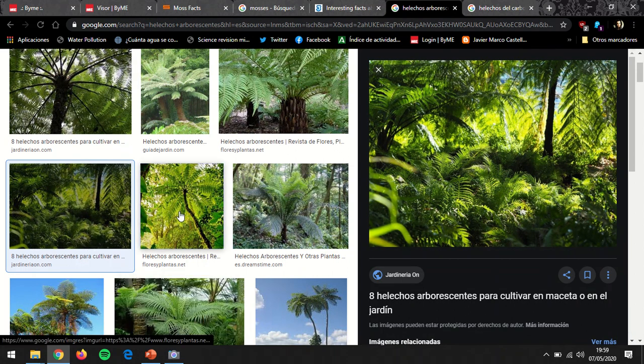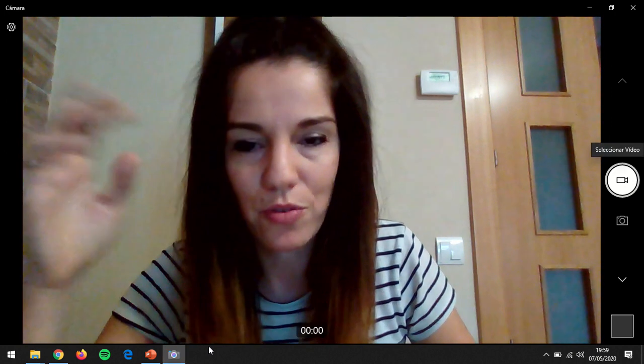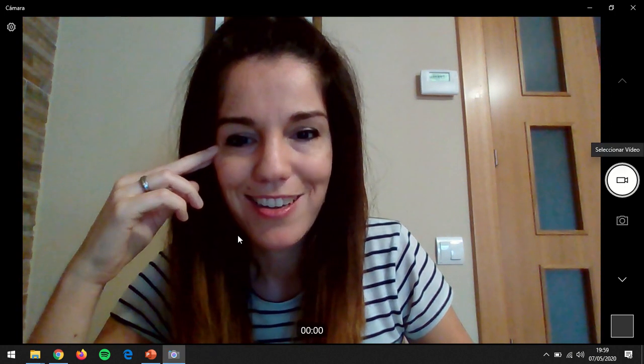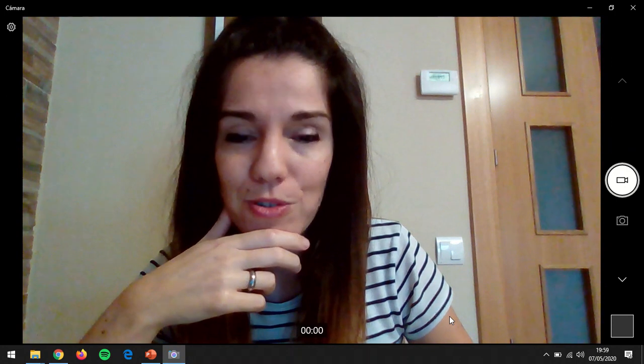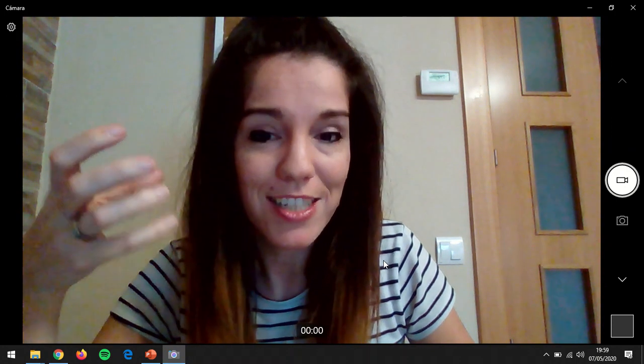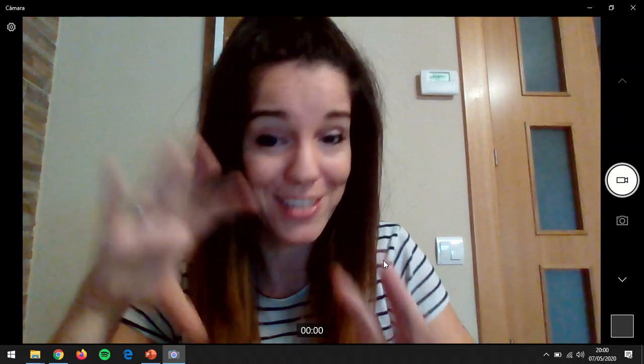The thing is that these ferns that look like trees were more typical millions of years ago, in a period where not even the dinosaurs were here on Earth. It's a period called the Carboniferous. The majority of the coal that we have right now, when we studied coal, when we studied rocks together, I